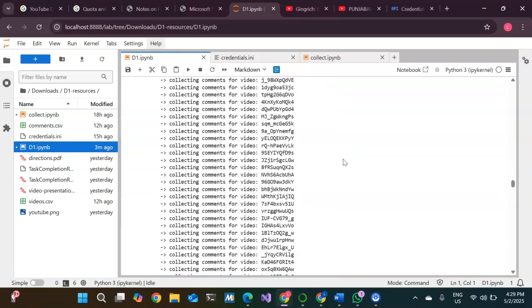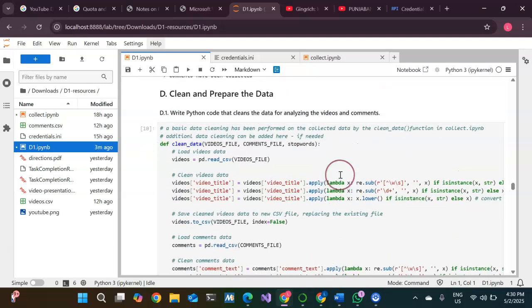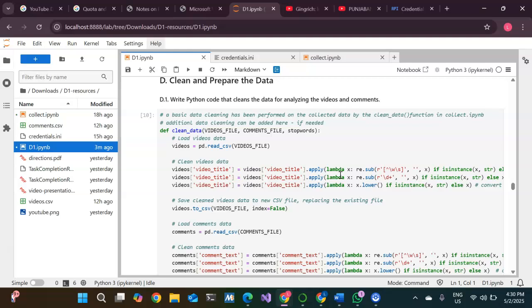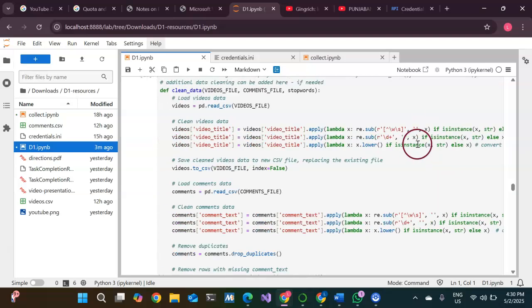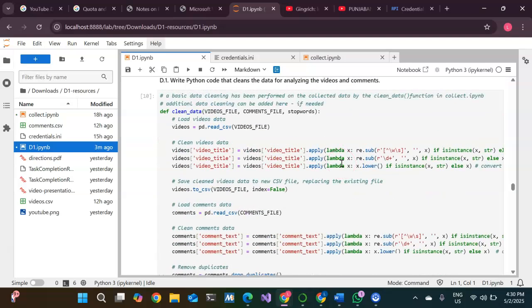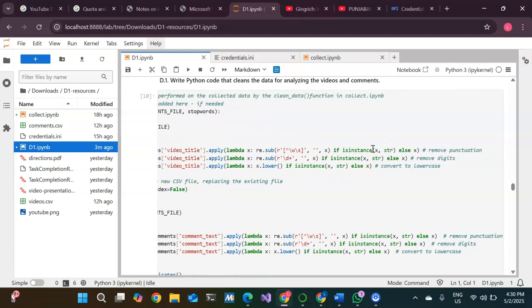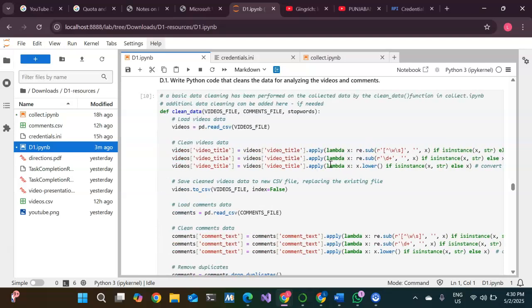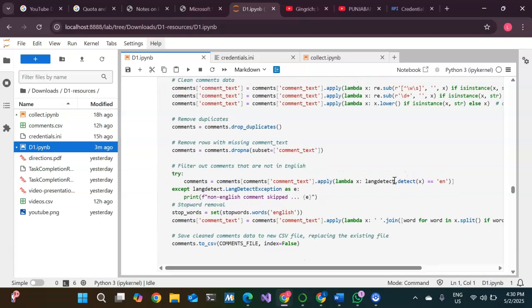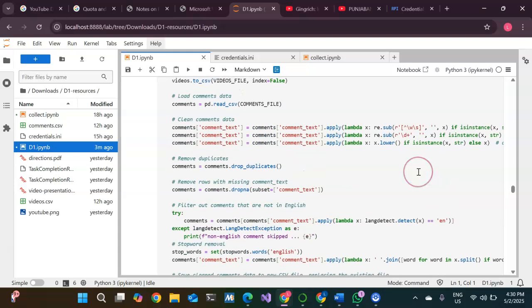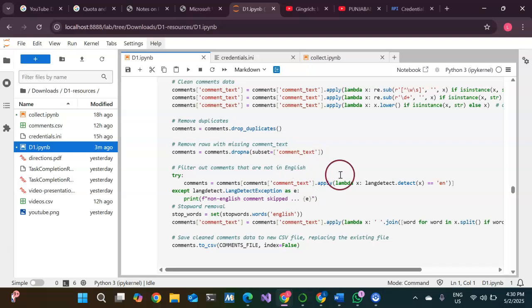So let me scroll down. Here we go. These are the provided cleaning and preparation of dataset functions. Here we have defined different lambda functions to remove the punctuation and numbers from the titles and convert them into lowercase. And for the comment data, we have removed the duplicates and non-English comments. The non-English comments were removed from this function. And we have also removed the stop words to ensure the data was clean, relevant, and consistent for analysis.